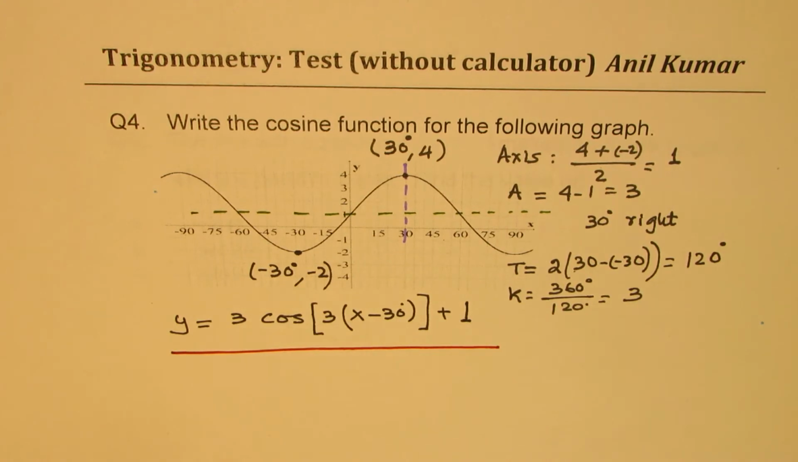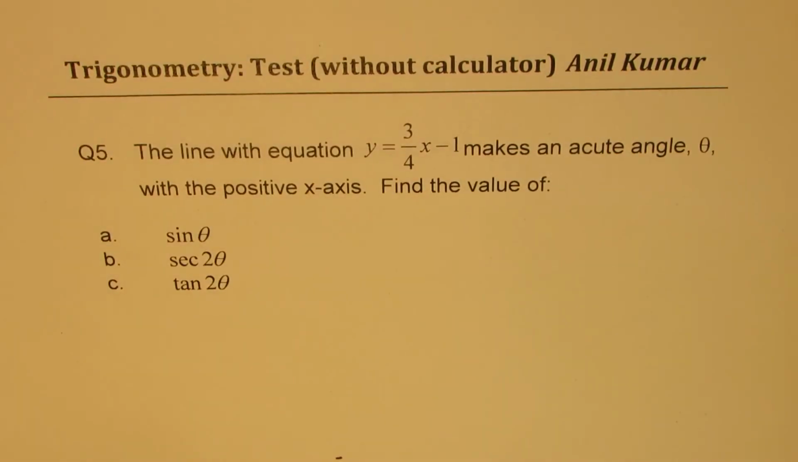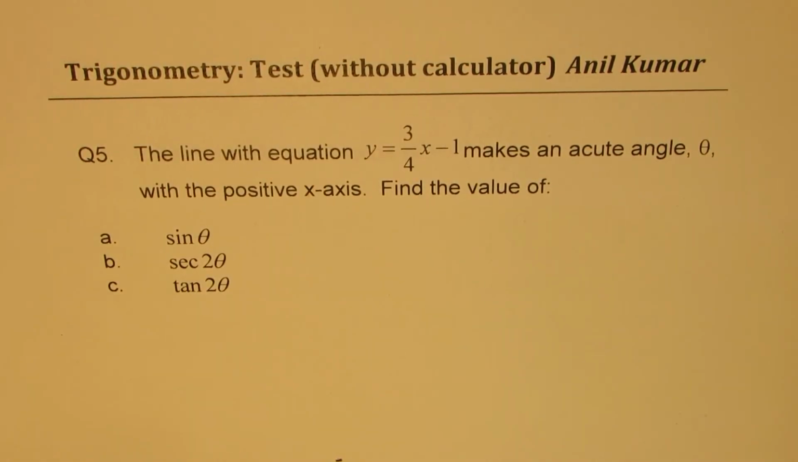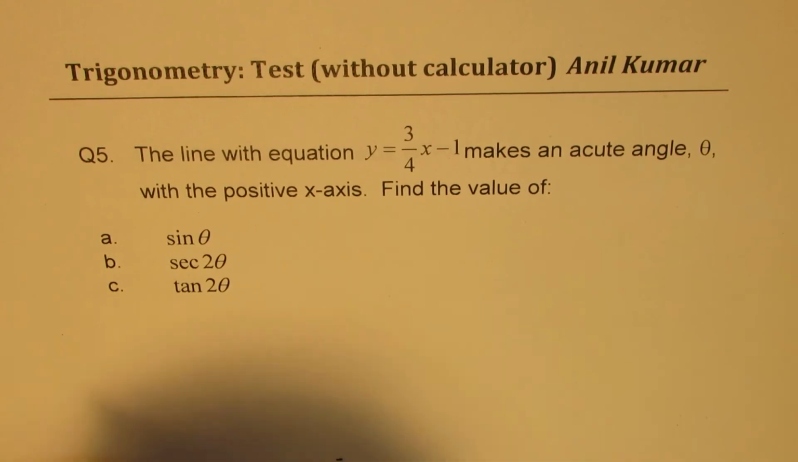So I hope the steps are absolutely clear. Let's move on and take question number 5. I'd like you to pause the video, answer this question, and then look into my suggestions. Question number 5. The line with equation y equals 3 over 4x minus 1 makes an acute angle theta with the positive x-axis. Find the value of sine theta, secant 2 theta, and tan 2 theta.